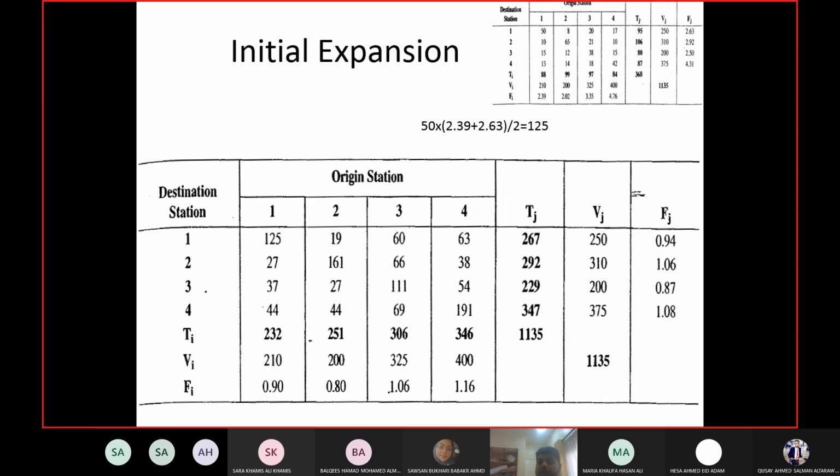Making them exactly equal to 1 is not possible, because when you change one value, it changes the summation of the row and the summation of the column, and it will change two factors at a time, and so on. So we are aiming for a range of 0.9 to 1.1.